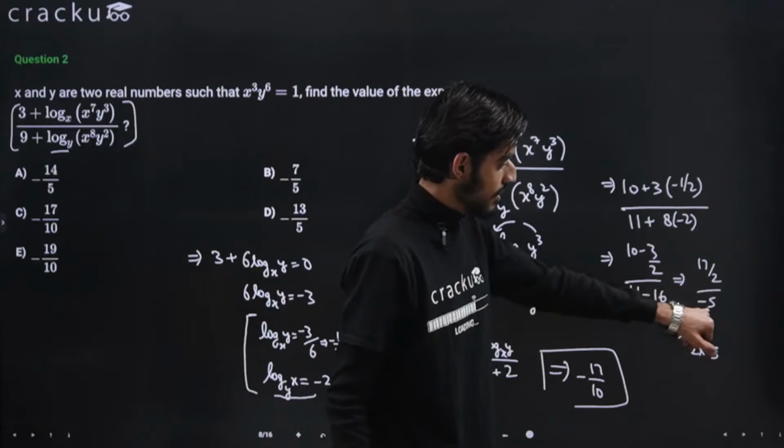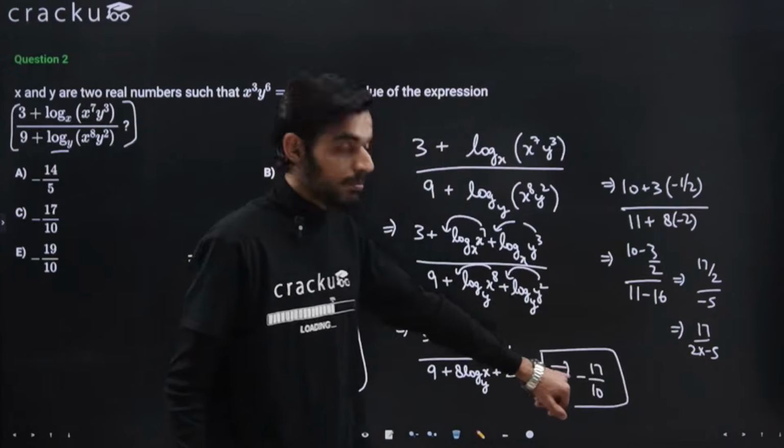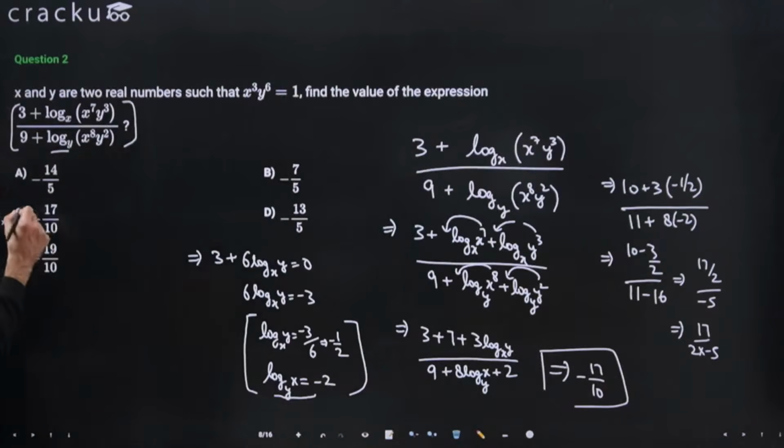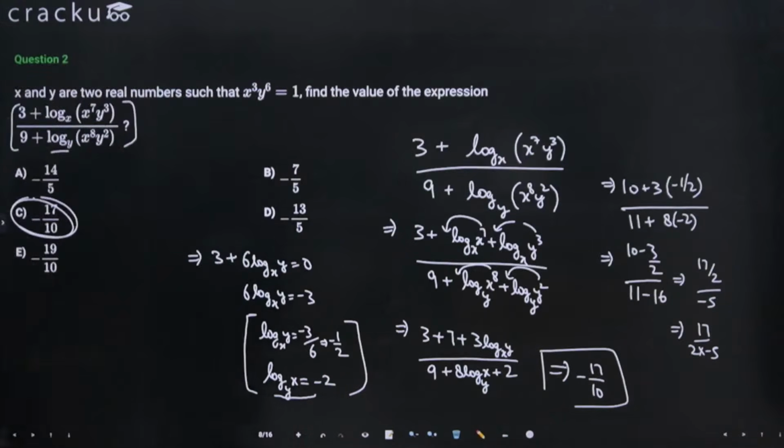This 2 will come in the denominator, so 17 divided by 2 into minus 5, that is minus 17 by 10. So it will be option number C. I hope this should be clear. If you have any doubts, you can just ask in the chat, otherwise we'll move ahead then.